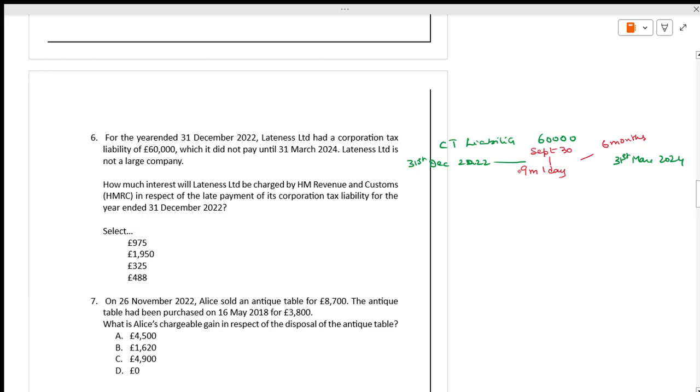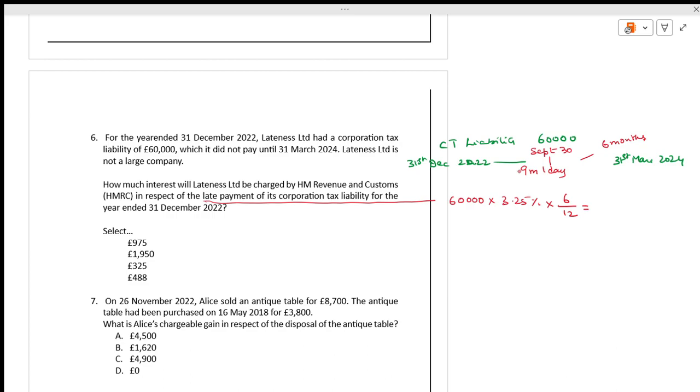3.25% per year. Now, what are they asking you? What is the late payment interest for its corporation tax liability? What is the profits? Profits is 60,000. 3.25%. This is for a full year. They have delayed payment for 12 months, but they paid it late by 6 months.